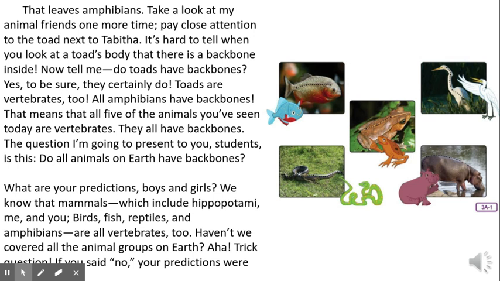Pay close attention to the toad next to Tabitha. It's hard to tell when you look at a toad's body that there's a backbone inside. Now tell me, do toads have backbones? Yes, to be sure, they certainly do. Toads are vertebrates too. All amphibians have backbones. That means that all 5 of the animals you've seen today are vertebrates. They all have backbones. The question I'm going to present to you, students, is this.